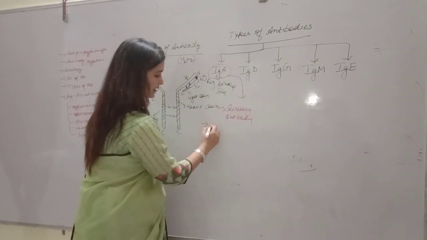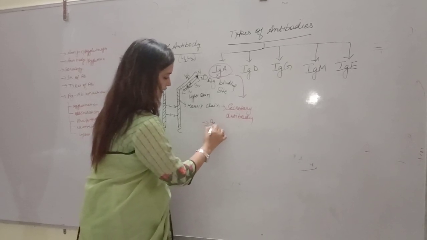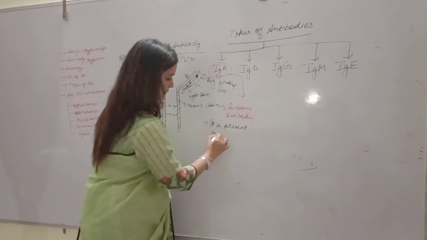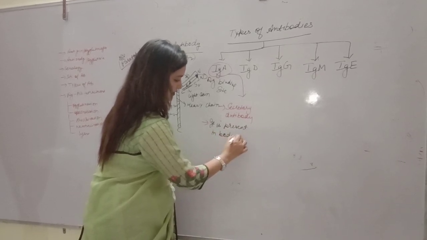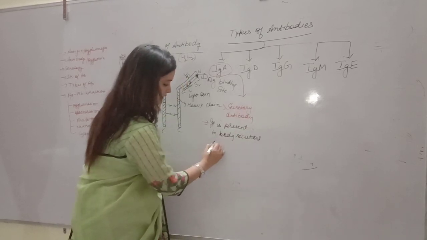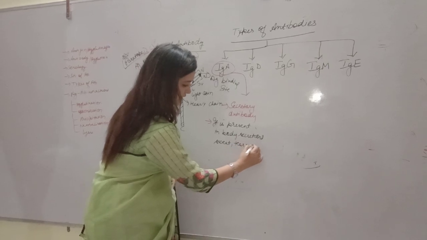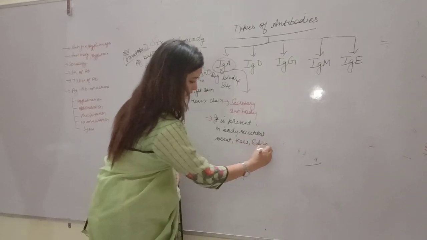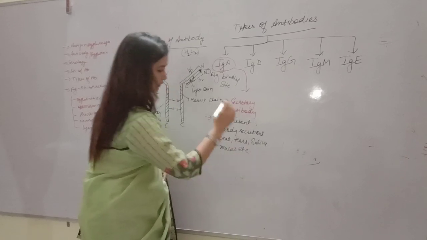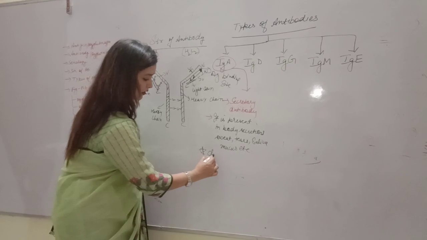Because it is present in all body secretions, like sweat, tears, saliva, mucus, etc. Alright students, it is also present in colostrum. Very important.